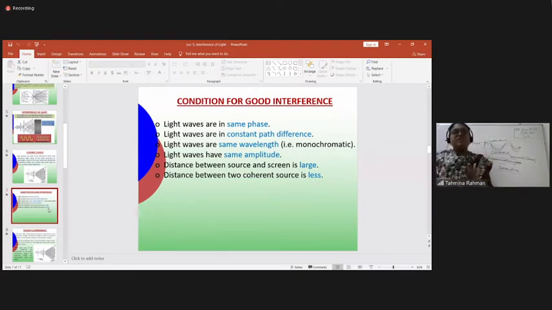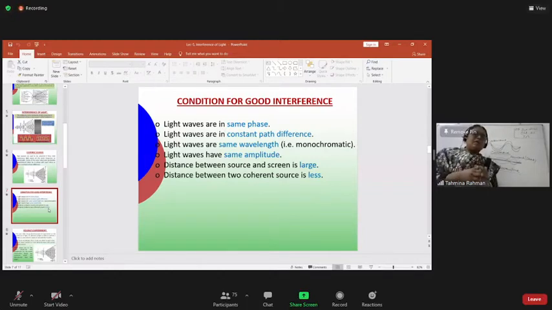For getting a good interference pattern, you need 6 things: same phase, constant path difference, same wavelength, same amplitude, distance between source and screen is large, and distance between the 2 coherent sources is less. That is the 6th one. Next, I'll discuss Young's experiment. Basically, with the help of Young's experiment you can get a good interference pattern.